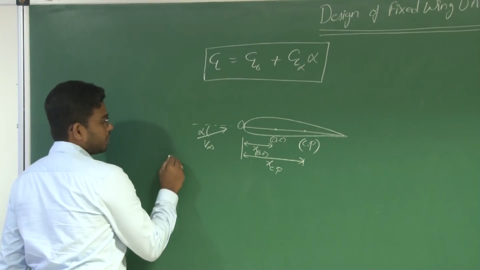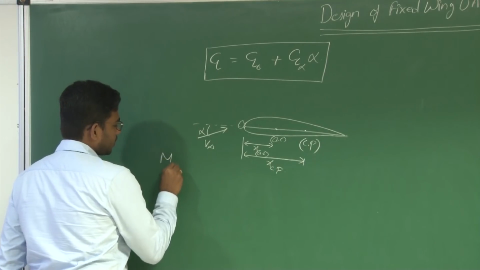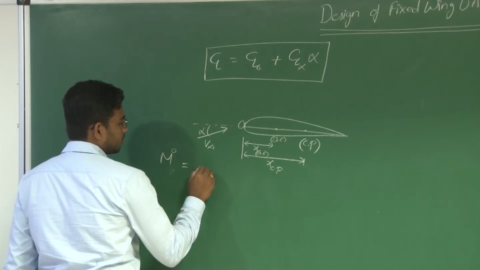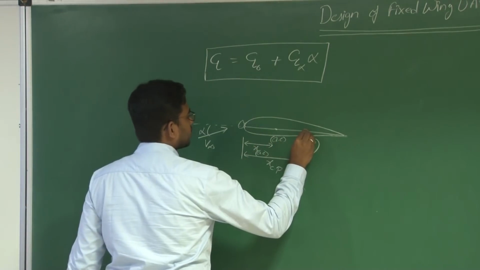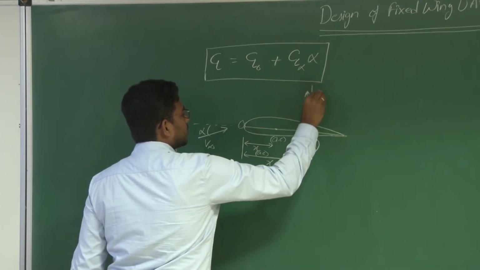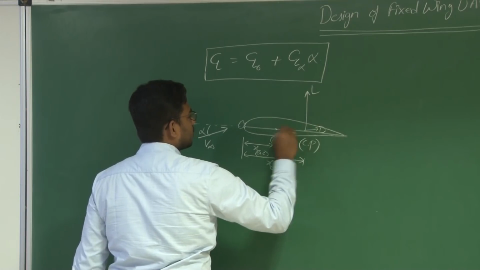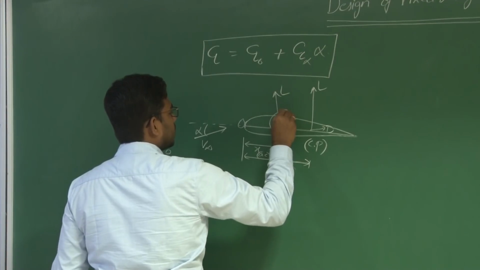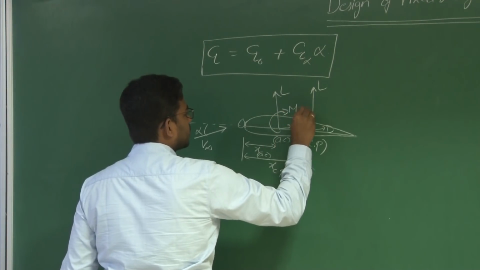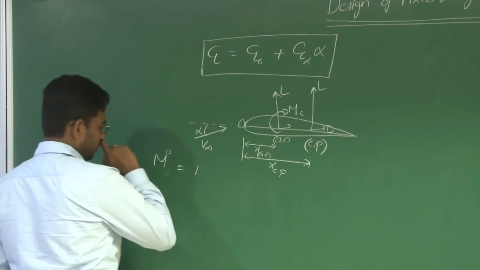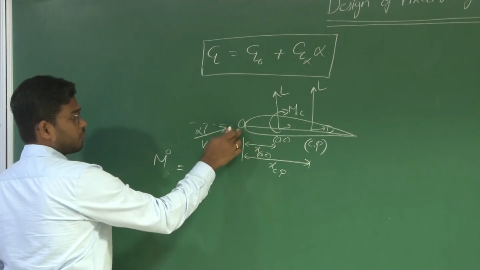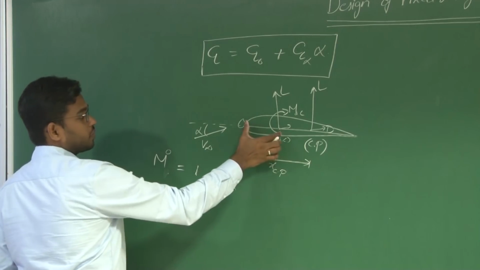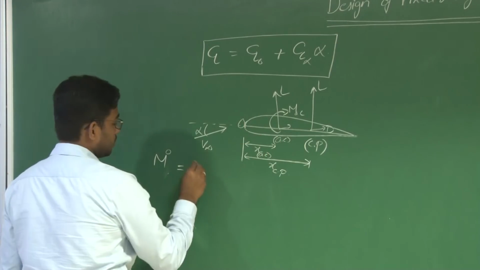Now the pitching moment about point O is equal to, so when there is a flow there is lift and drag, and moment about the aerodynamic center. Let us consider the moment about point O by considering the forces and moments acting at the aerodynamic center.